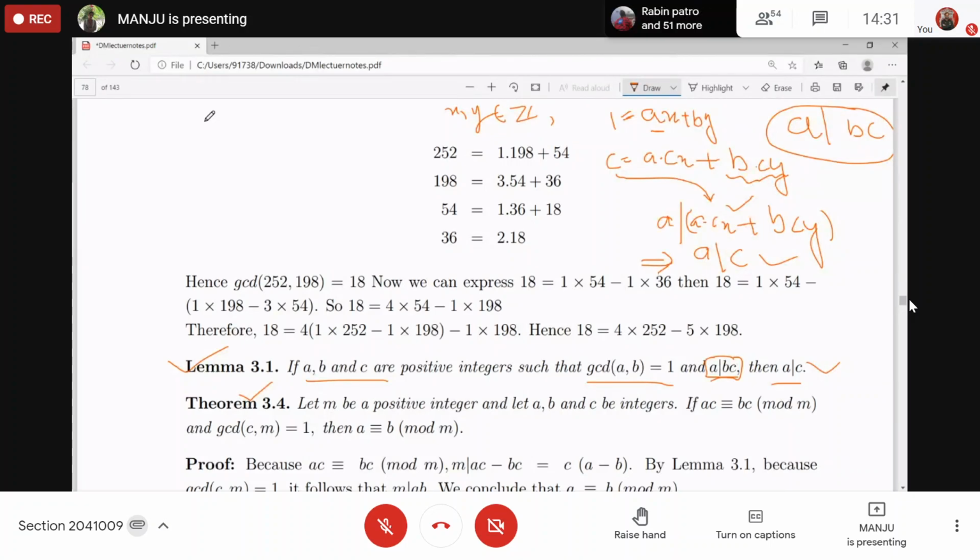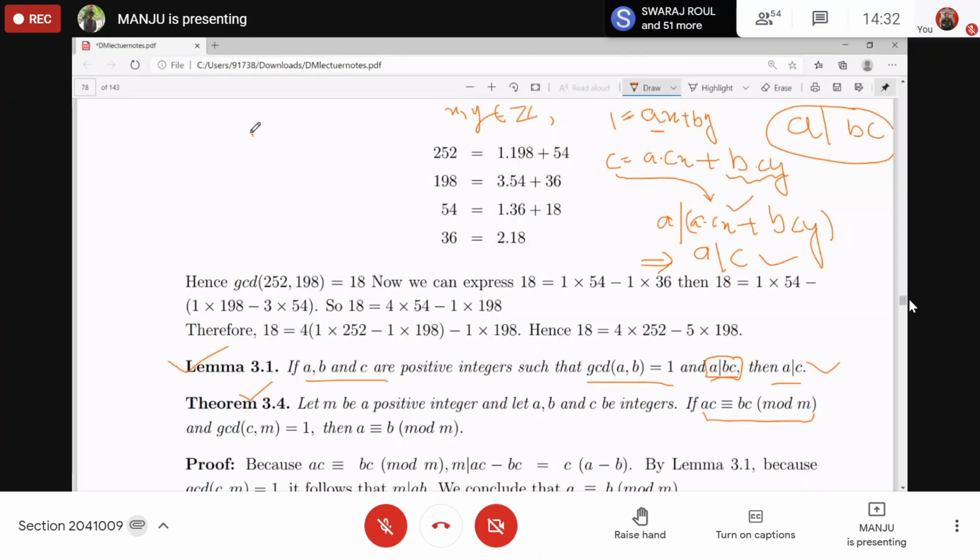Addition, subtraction and multiplication are congruent, that is A into C is congruent to B into D mod M. But I think I told you that division is not always possible. That is, if you have A into C congruent to B into C mod M, from here you cannot directly write A is congruent to B mod M, right? You cannot divide by C directly.